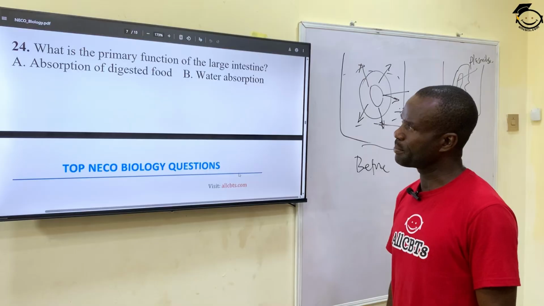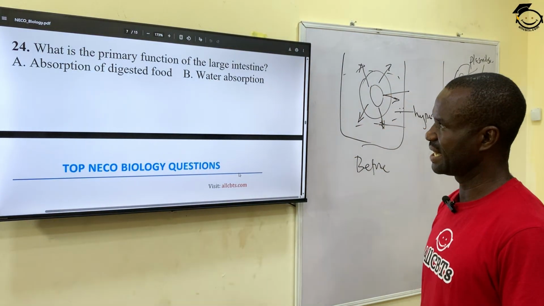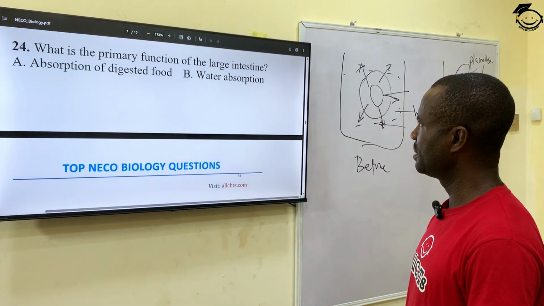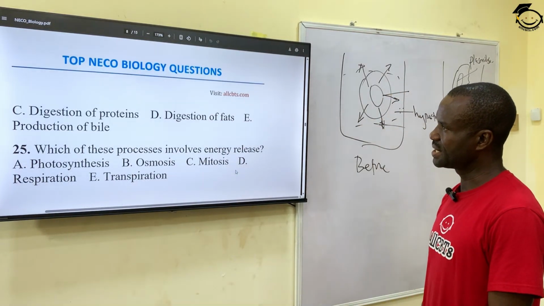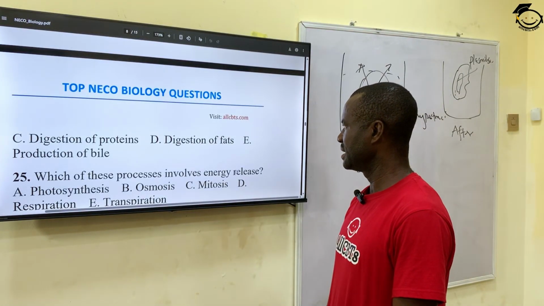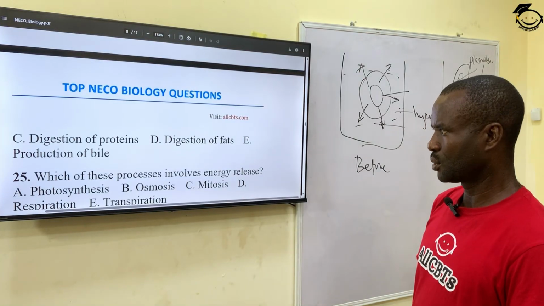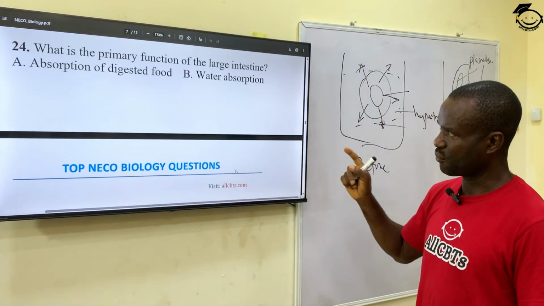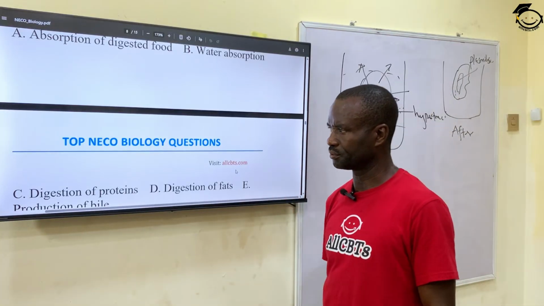24. What is the primary function of the large intestine? A, absorption of digested food. B, water absorption. C, digestion of protein. D, digestion of fats. And E, production of bile. The correct answer is B, absorption of water. The large intestine is responsible for water absorption.